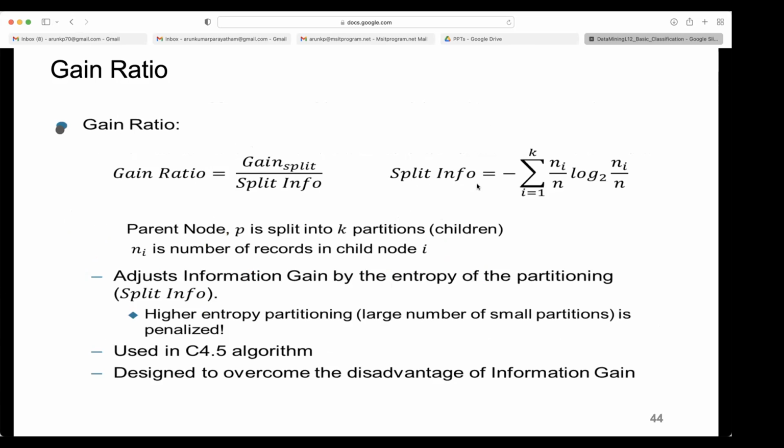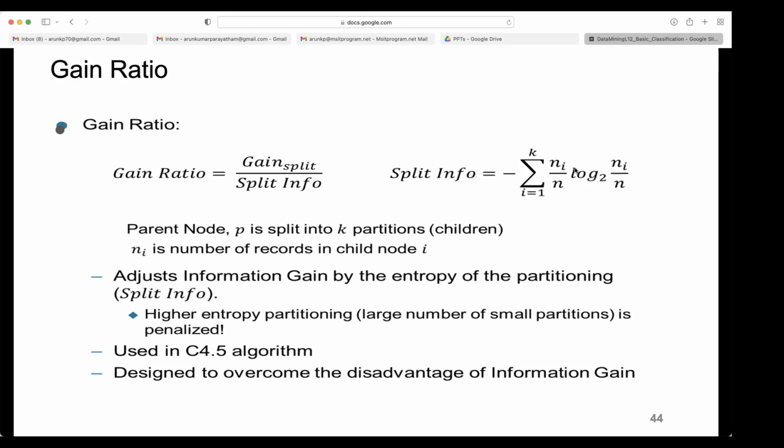Then split information has another formula, the sum of Ni by N log 2 Ni by N. Here, how do you compute split information? The formula is given: Ni by N log 2 Ni by N. So parent node P is split into K partitions. Ni is the number of records in child node i.